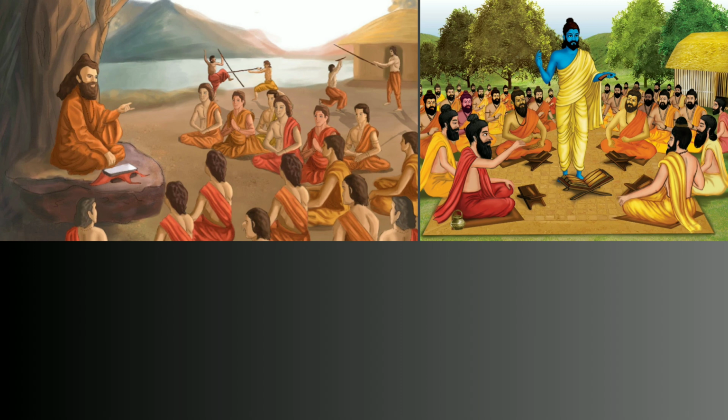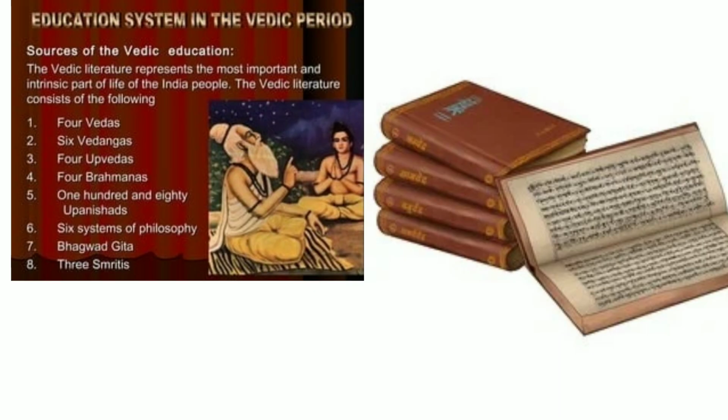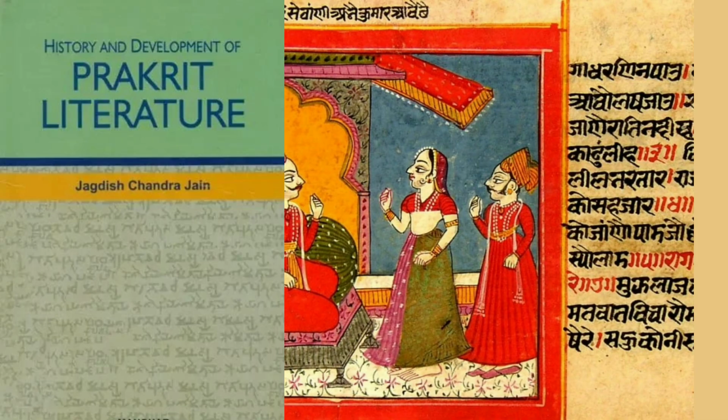Cultural developments. Education. Education was primarily oral, with knowledge passed down through generations by word of mouth. Gurukulas, teachers' homes, were the centers of learning. Language. Sanskrit was the language of the Vedas and of learned discourse. Prakrits, local dialects, were also spoken.